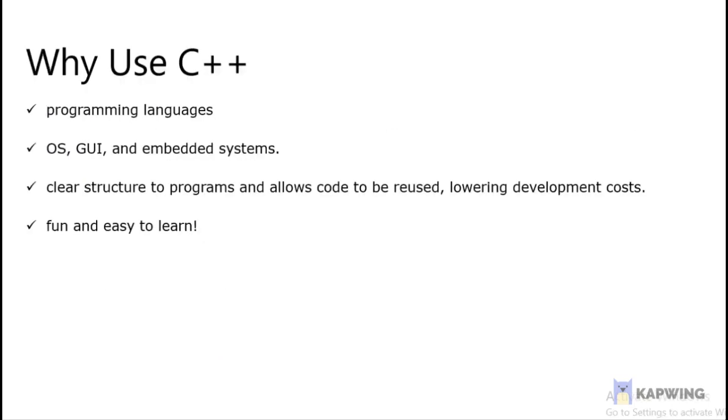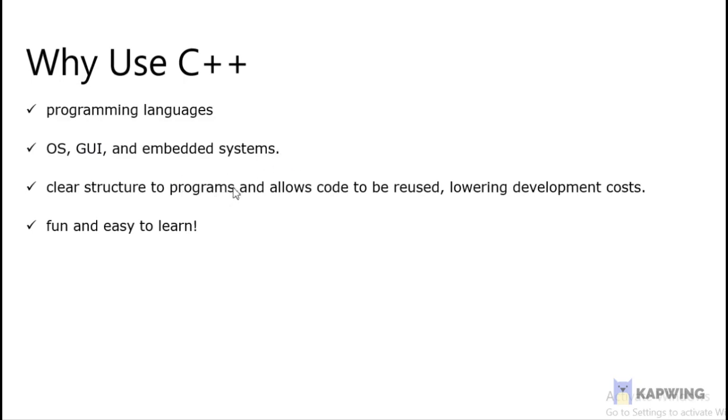C++ is one of the world's most popular programming languages, and C++ can be found in today's OS, GUI, and embedded systems. OS means operating system, GUI means graphical user interface, and embedded system can interface with C++.